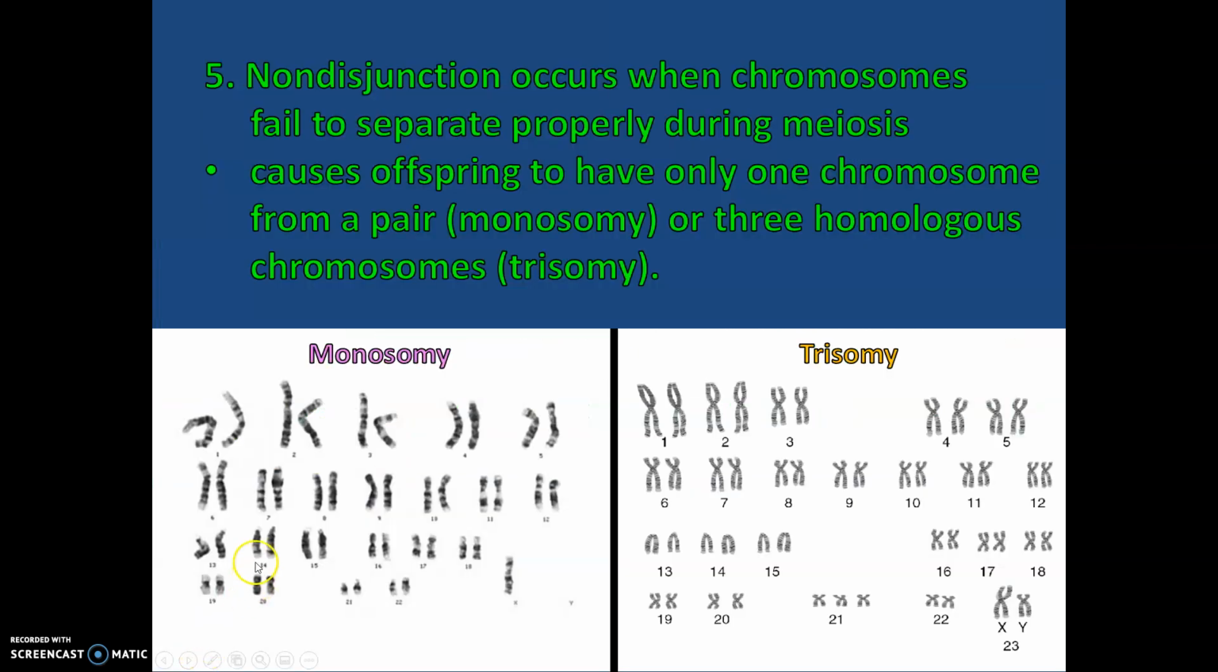The last type of mutation is non-disjunction, and this occurs when chromosomes fail to separate properly during meiosis. So this causes offspring to only have one chromosome from a pair, monosomy, or three homologous chromosomes, trisomy.